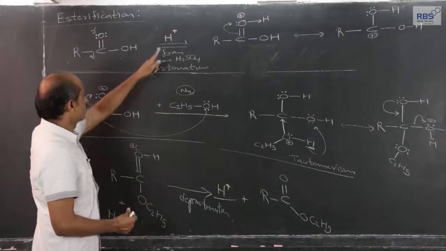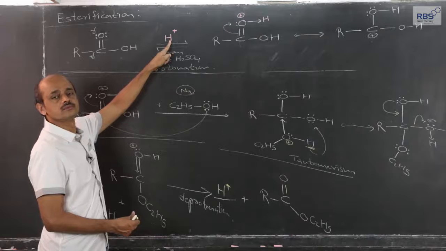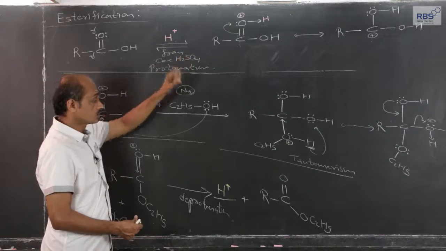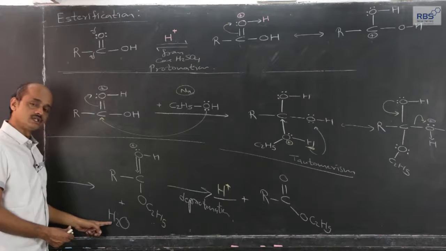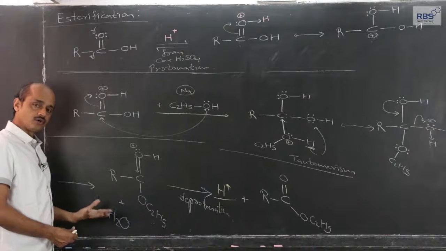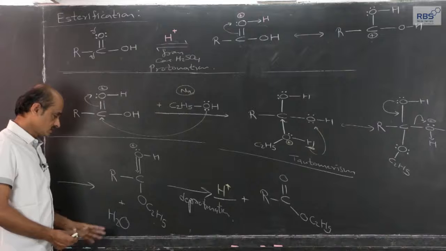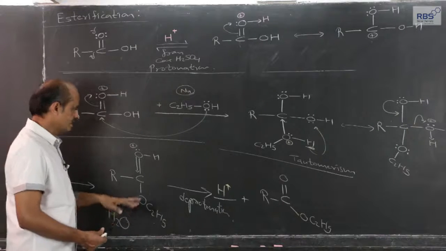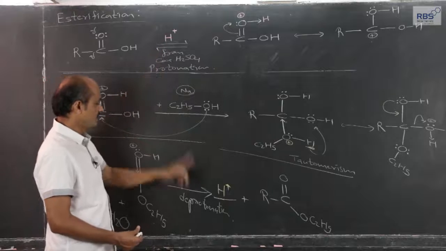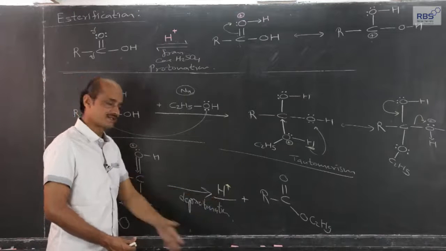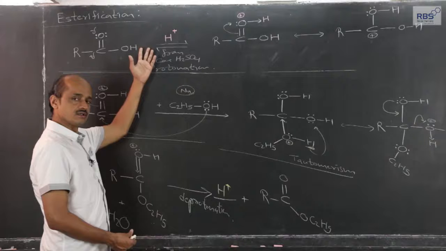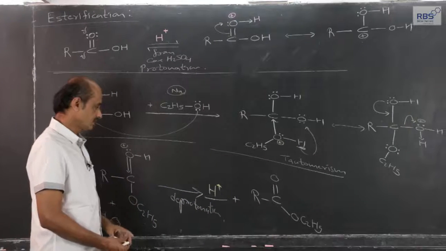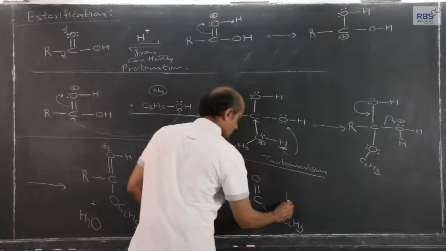Means proton from H2SO4, concentrated H2SO4, because H2SO4 has to do another job. It has to pull this water, and this water should not be available for the reverse reaction, that is dehydration, strong dehydrating agent H2SO4. And second, it makes available H plus ion in the first step, and the H plus ion is again obtained in the last step. So, protonation is the initiation and deprotonation is the last step, and we get ester.